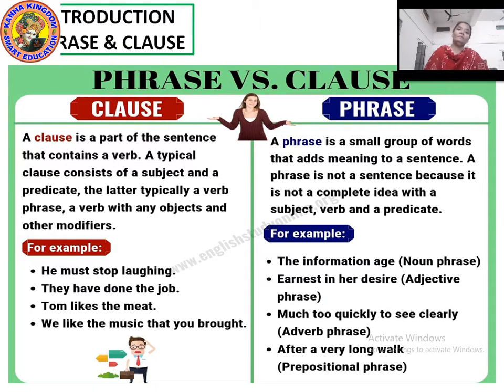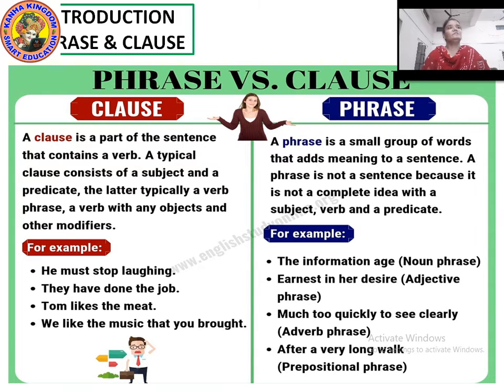"Tom likes the meat." "We like the music that you brought." These are all kinds of clauses. Now let's see the phrase. A phrase is a small group of words that adds meaning to a sentence. A phrase is not a sentence because it does not have a complete idea with a subject, predicate or verb. A phrase never has a subject or a predicate, or you can say a subject or a verb. So a phrase is very easy to understand.